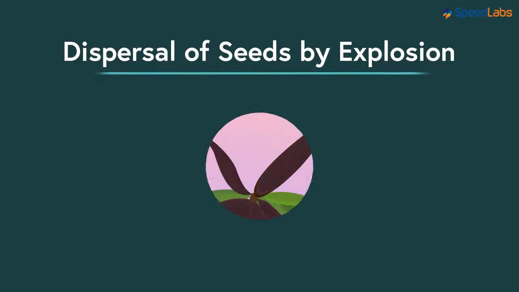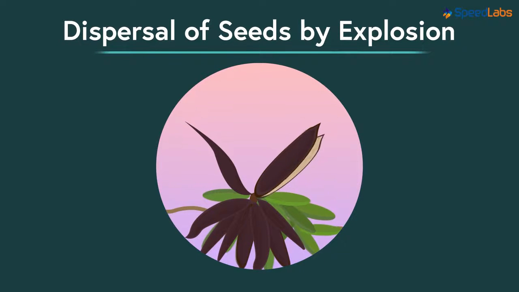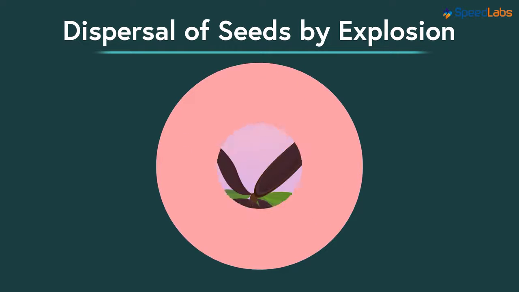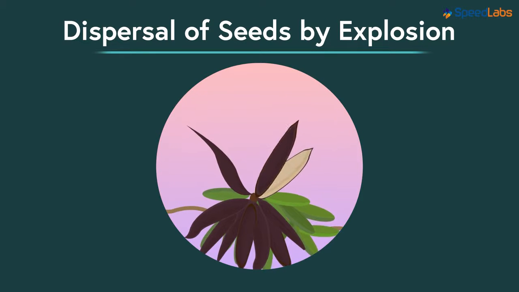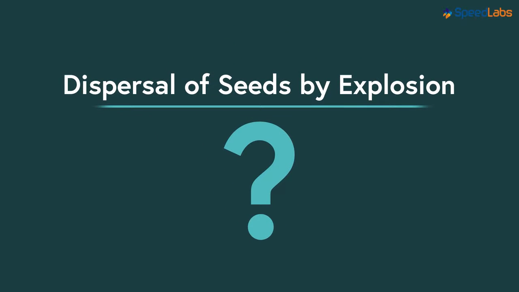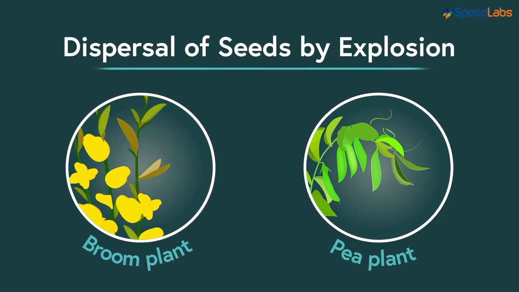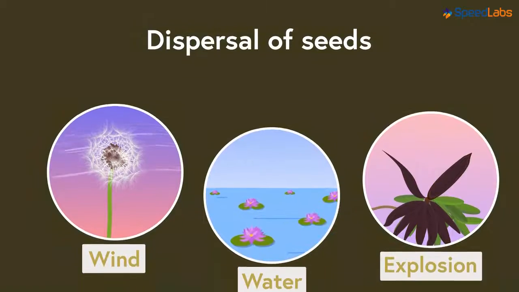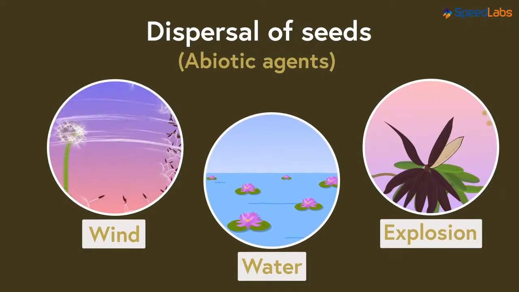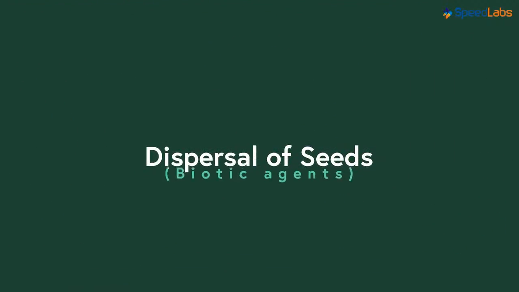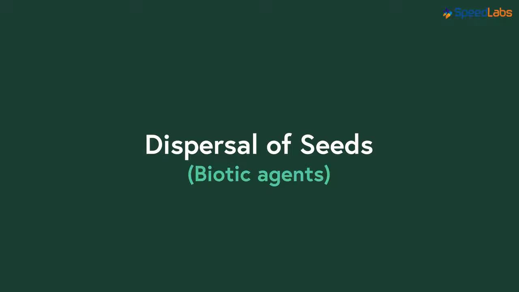In some cases, fruits or pods containing seeds burst on their own. The pods dry and split open suddenly with considerable force, which throws the seed at a distance. What are the examples of such type? We have plants like broom and peas which belong to this category. Now these were all the abiotic agents. Last in the list are the biotic agents which we need to have a look at.